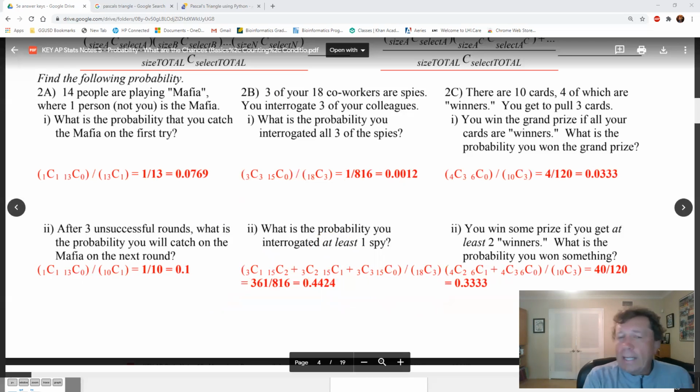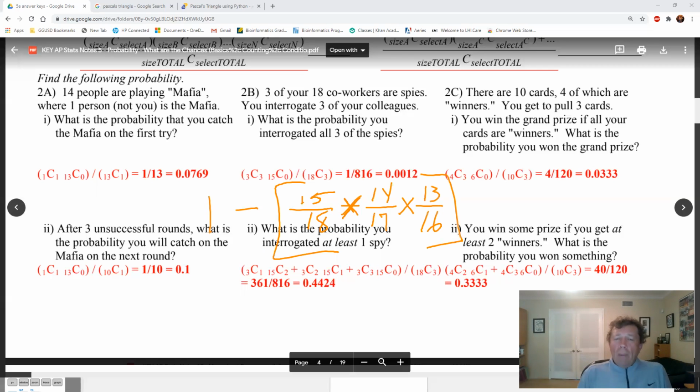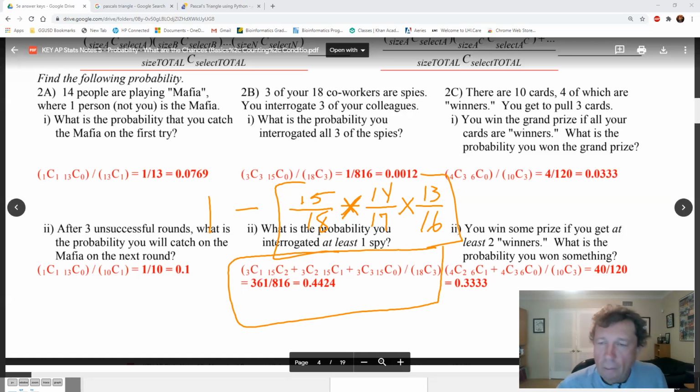So what are the chances I didn't get any spies? Well, 15 of them aren't spies. So I'm going to go 15 over 18 times the second person I talked to. I only have 14 left that were not spies and 17 total. So I'm going to multiply, times 13 of the 16. Okay. So that's going to give me the probability of getting none of them. And if I go 1 minus that, 1 minus none is at least 1. That's a really cool way to do that. Okay? So try that. That'll match up to this answer down here as well.